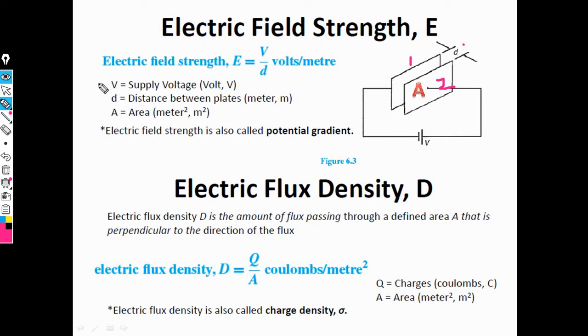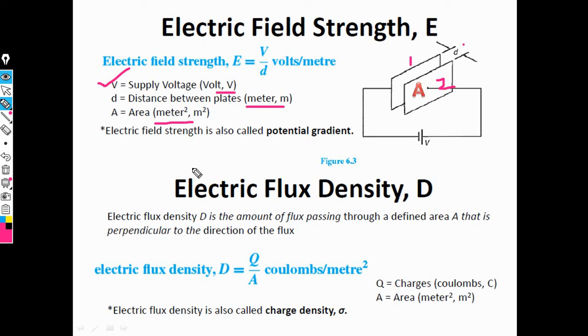V means supply voltage, measured in volt. D means the distance between the two plates, measured in meter, and capital A is the area of the capacitor plate, measured in meter square.